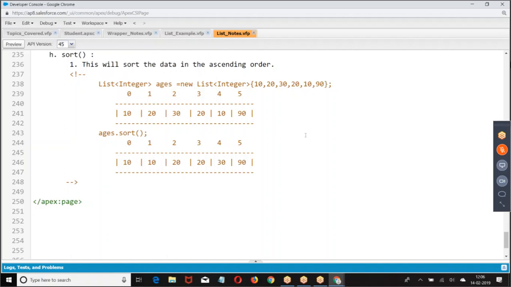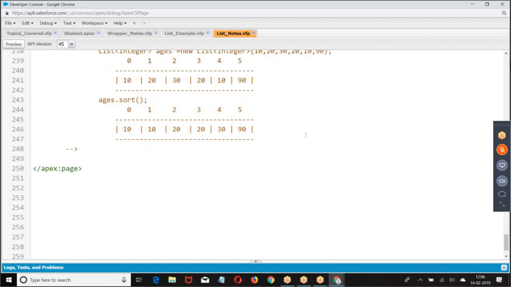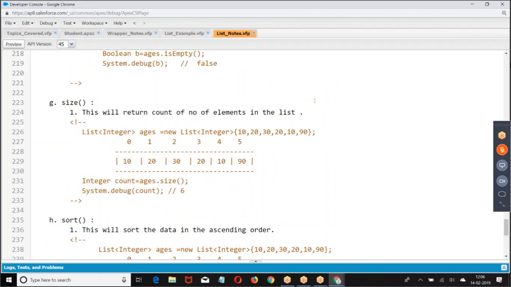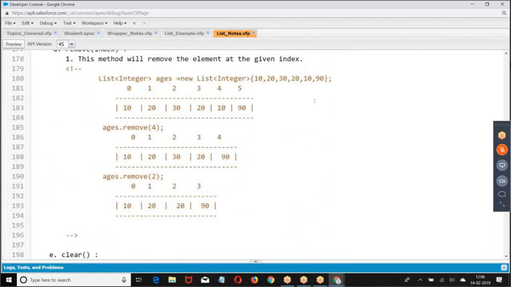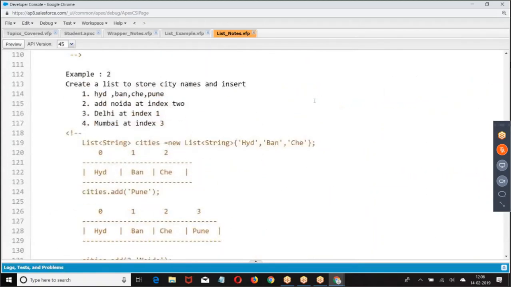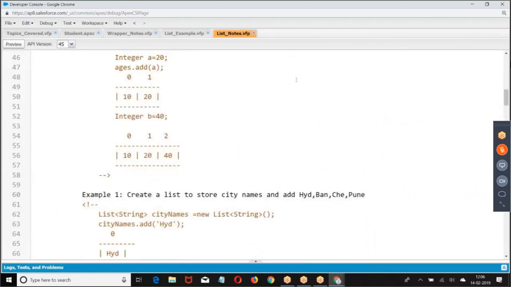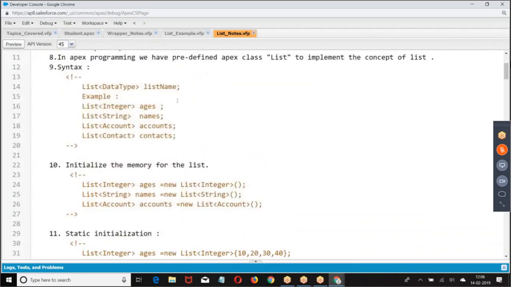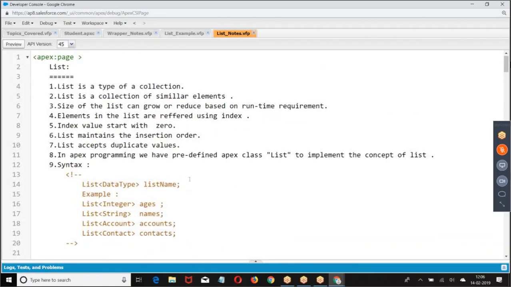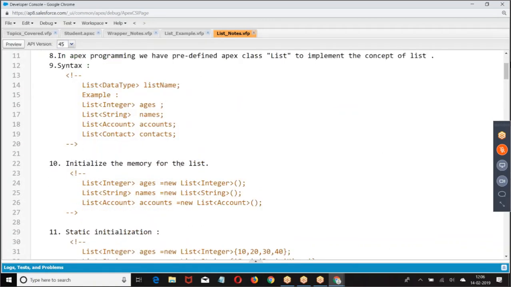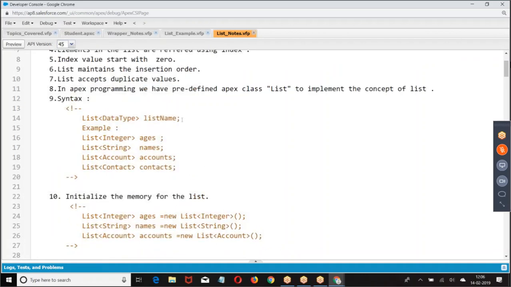Right. Now I hope you got the basic knowledge. Then let's move to the basics again. How are you creating the list? Look at this: list of data type, list name, initialization.